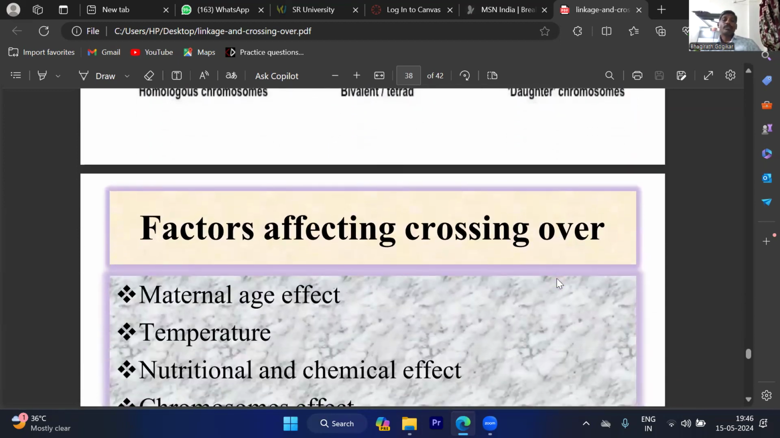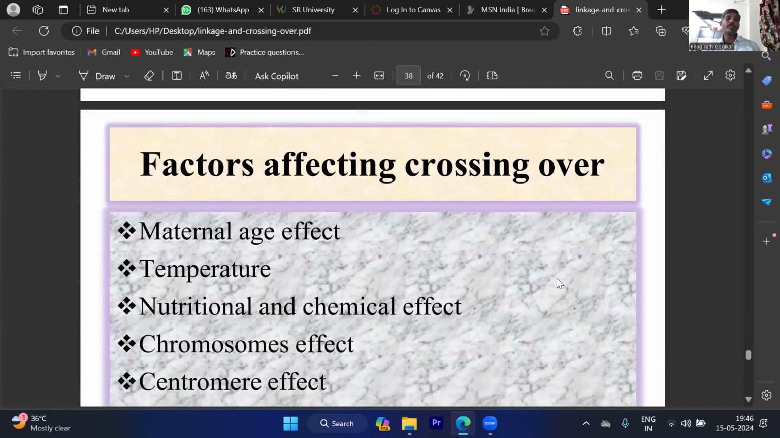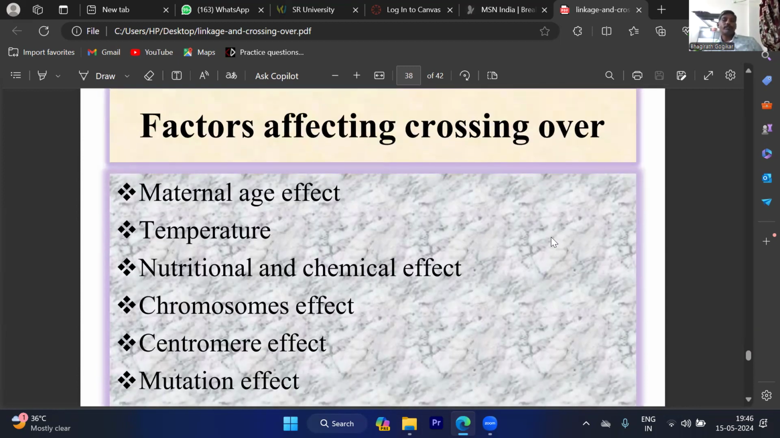So a number of factors influence the crossing over process, that may be external or internal factors, that may be age of the organism or maternal age effect, temperature, nutritional and chemical effect, chromosome effect, and centromere effect, mutation effect, and sex of the organism also influence the rate of crossing over.